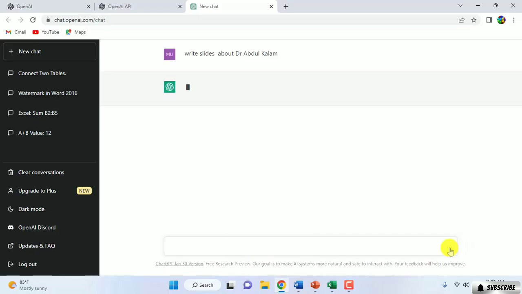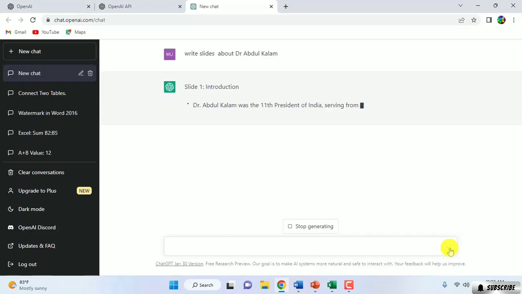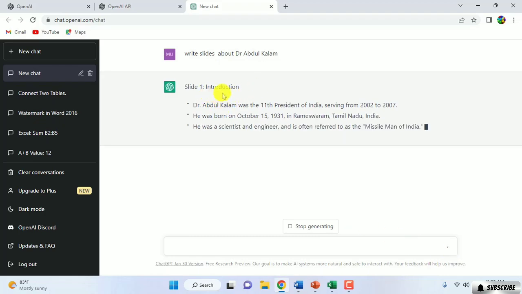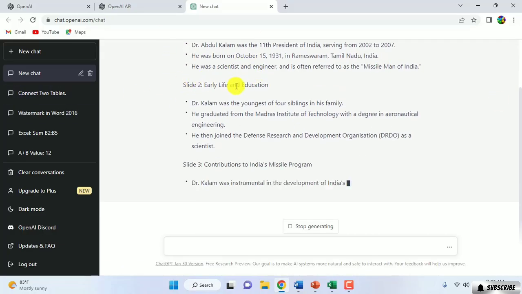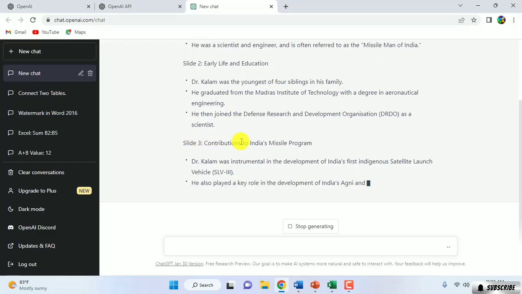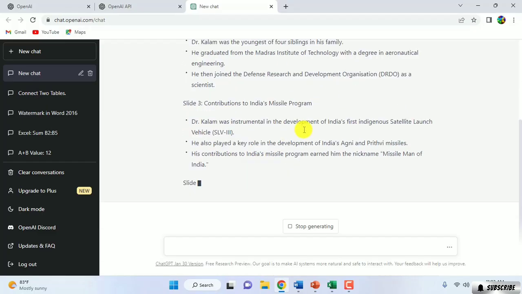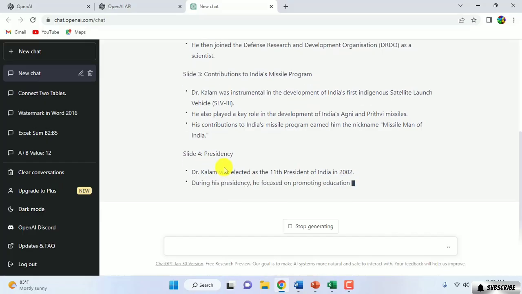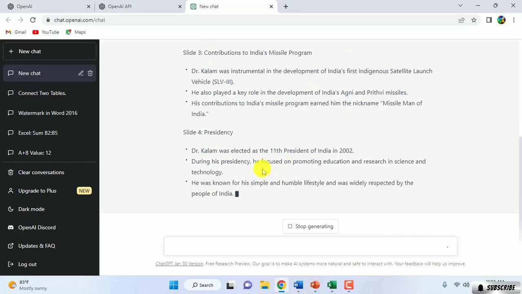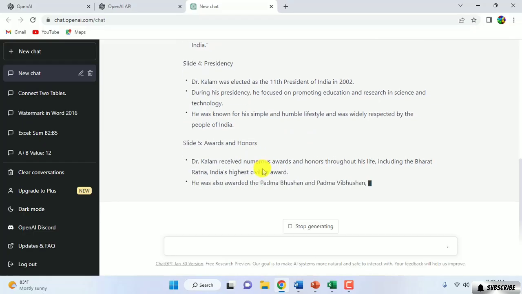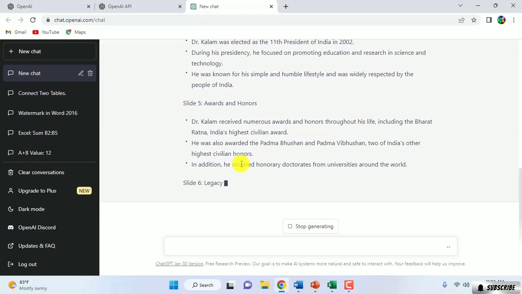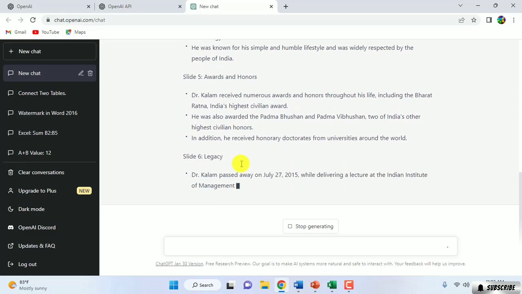If I click here, ChatGPT will create the slides. You can see slide 1 is the introduction. Under this introduction, we want to put the major points about Dr. Abdul Kalam. Slide 2 is early life and education, slide 3 is contribution to the Indian missile program, slide 4 is presidency, and slide 5 is awards and honors, and it will create the slides with the slide points.